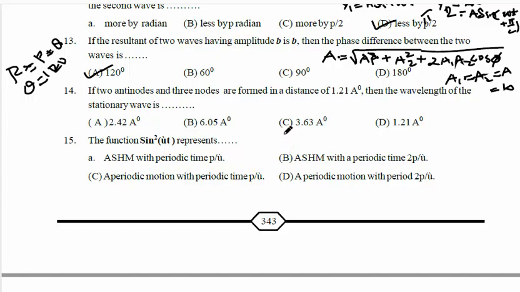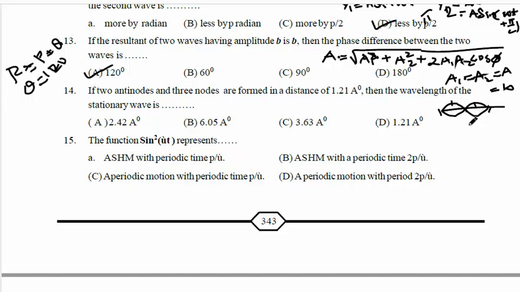14th question. If two antinodes and three nodes are formed in a distance of 1.21 angstrom, then the wavelength of the stationary wave is. See here, how many antinodes? Two antinodes. How many nodes? Three. For two antinodes and three nodes, we have to draw the stationary waveform. Here 1, 2, 3, three nodes. How many antinodes? Two antinodes.